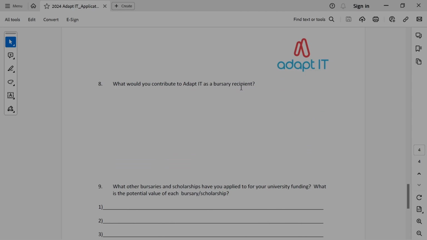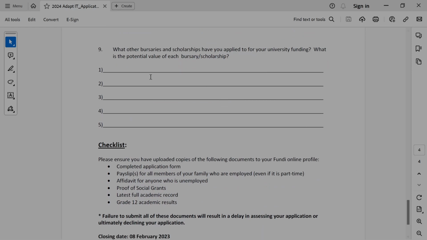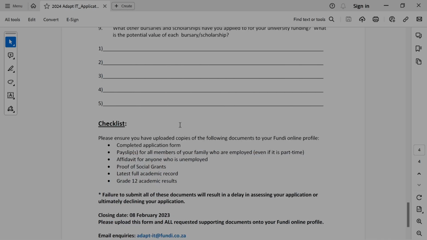There you put your ambitions, what you're trying to achieve, any projects you're working on, and then what other bursaries or scholarships have you applied to for university funding? What is the potential value of each particular bursary or scholarship? If you have not applied for anything, you're just going to say not applicable. Or if it's NSFAS, you're going to say NSFAS and maybe let's say 50,000 Rand for the year.